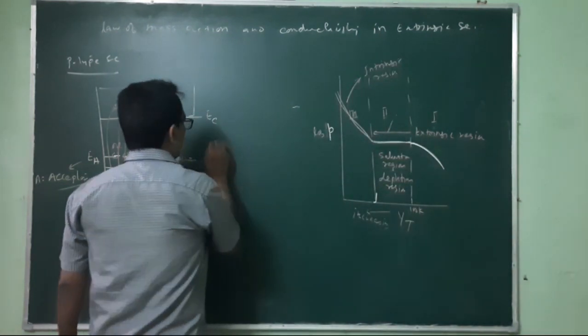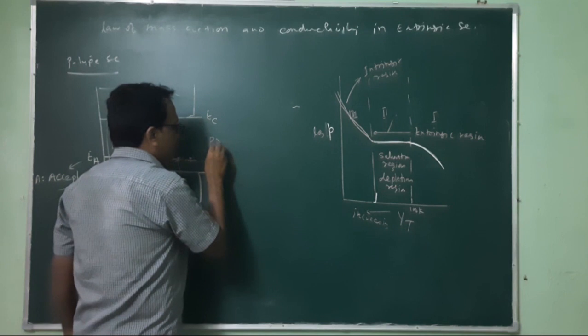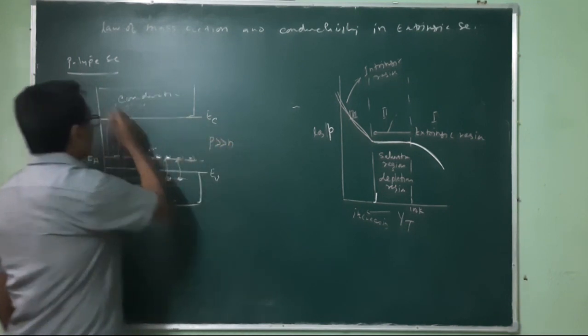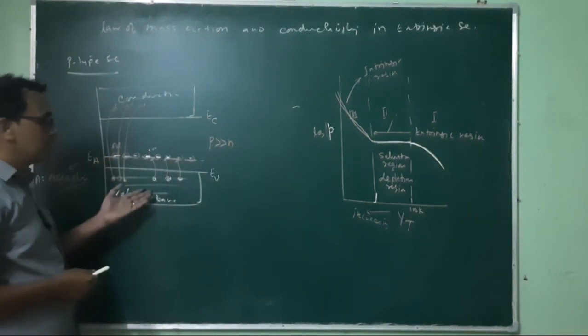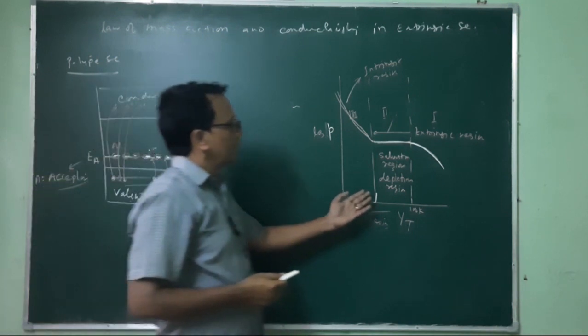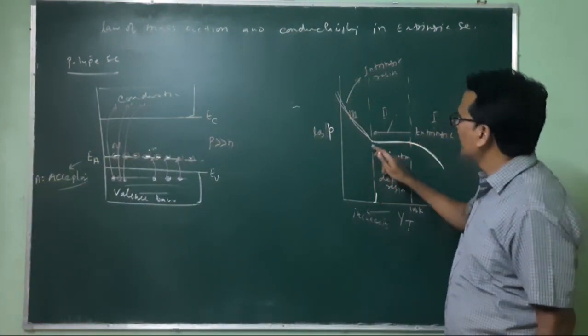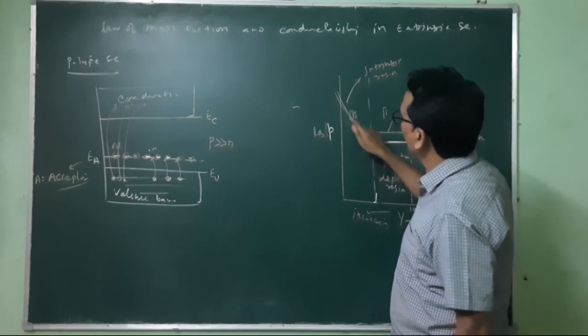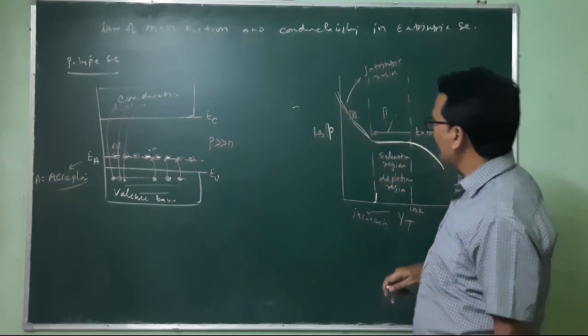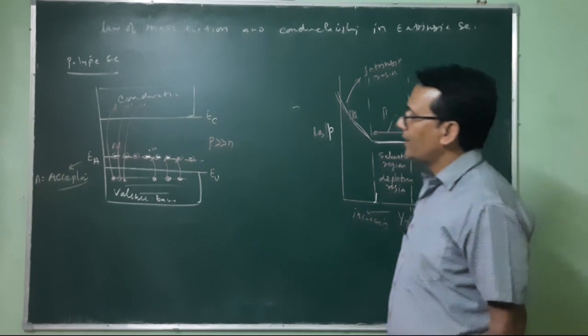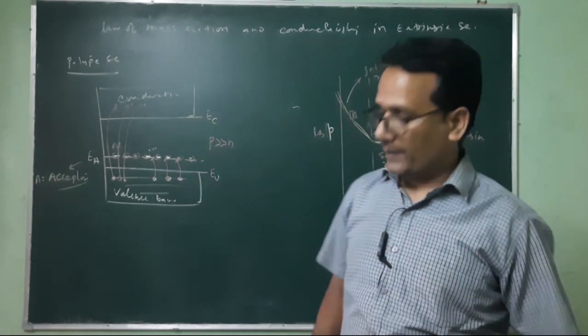So the number of holes P is much greater than N in this p-type semiconductor, and this is the mechanism and the corresponding diagram. After this temperature, because of electron-hole pair generation, the semiconductor will behave just like an intrinsic semiconductor.